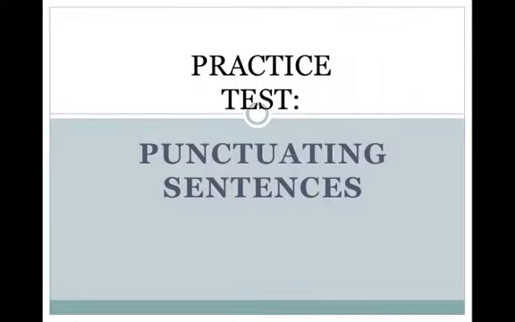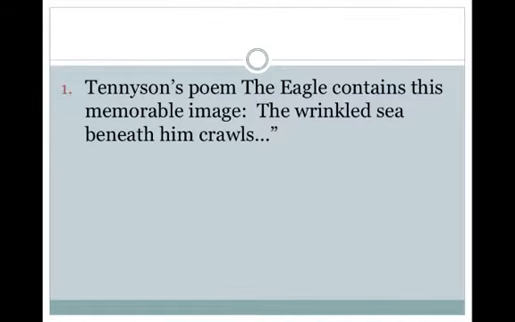So let's take a practice test and punctuate the following sentences. Number 1. Tennyson's poem, The Eagle, contains this memorable image: "The wrinkled sea beneath him crawls." In this example, we need quotation marks around the title of the poem, The Eagle, and around the quotation from the poem. So before the word the, and then the other quotation mark is already at the end.